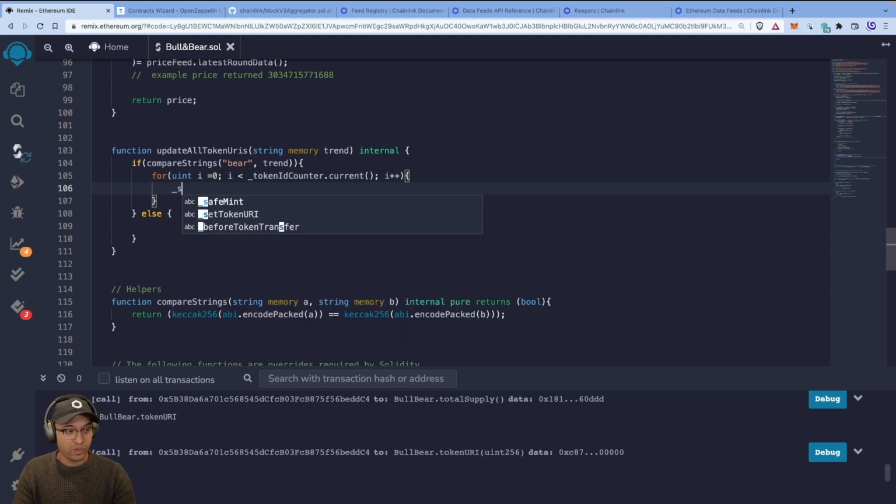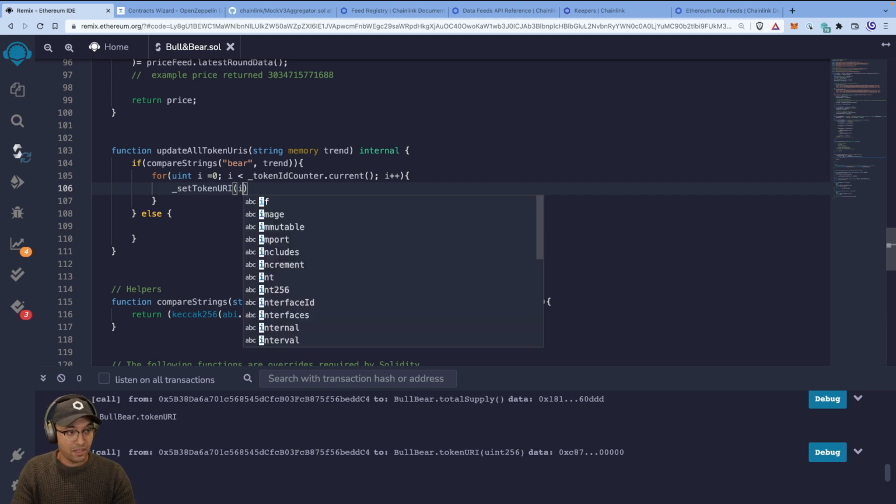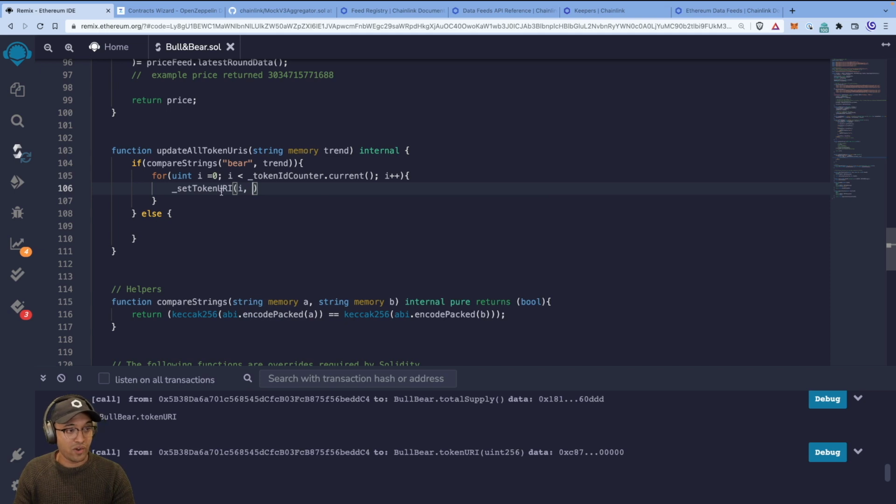And then we're going to set token URI to something different for all of these. So set token URI takes 2 arguments. One is the token ID, starting from 0 onwards. And the second is, well, what's the actual URI string that you're going to pass it? And because this is bear, we're going to pass it the bear URIs IPFS array.